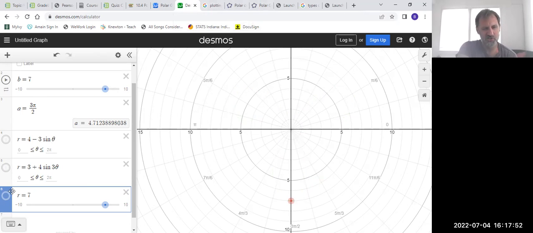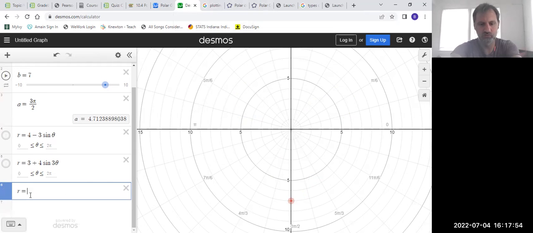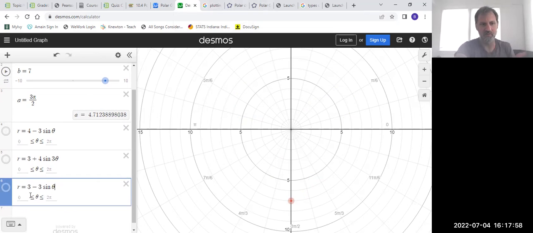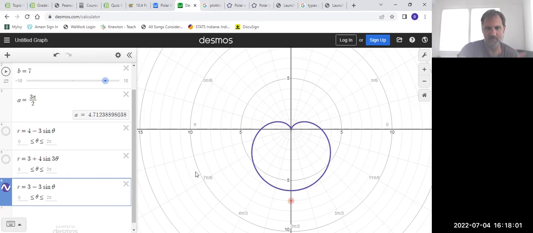So if I change this to 3 minus 3 sine theta, that would probably work. Yeah, so then I actually have a value where I get to 0. And it's a nice theta value, not some kind of random radian number.